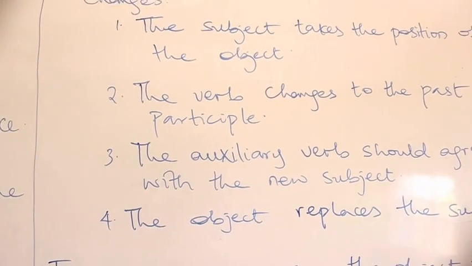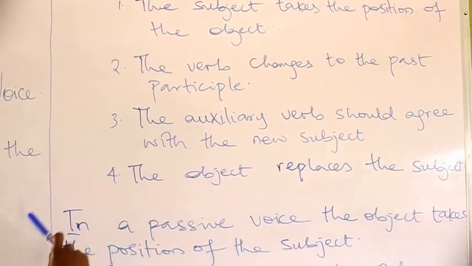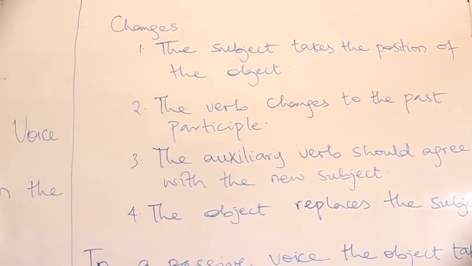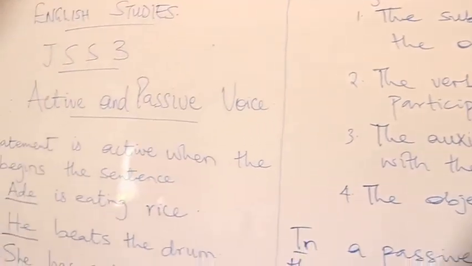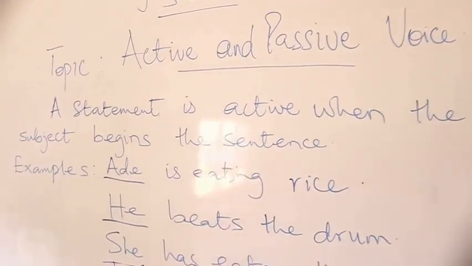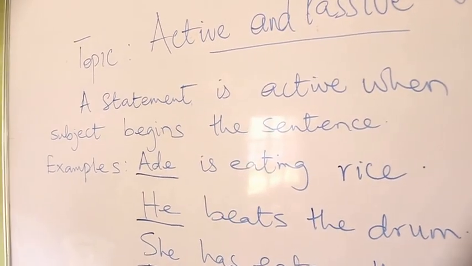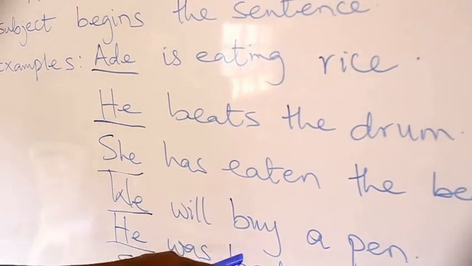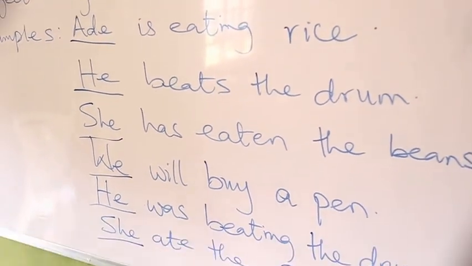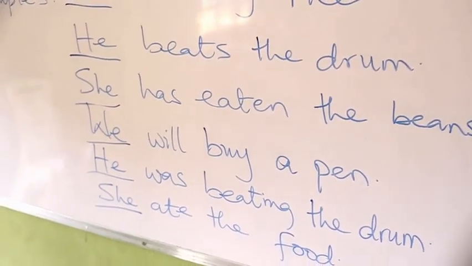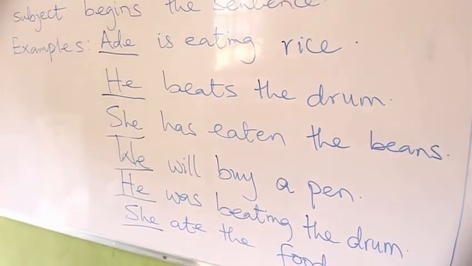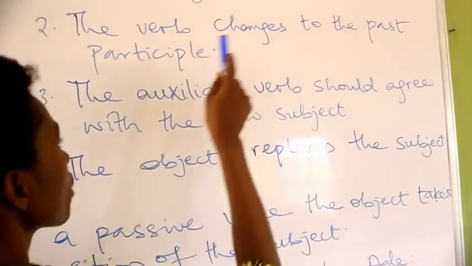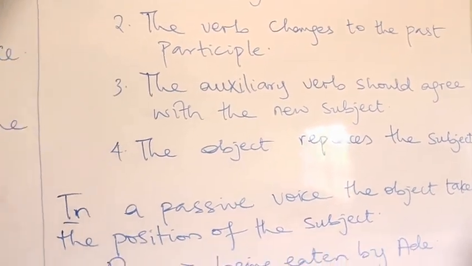The verb that you find in the active voice changes to the past participle. What are the verbs here that change? Eating, beats, eaten, buy, beating, ate. All these verbs will change when they get to the passive voice, to the past participle.